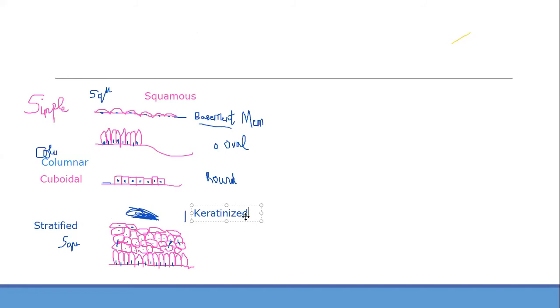If the layer on top is not there, what name do we give? It is called non-keratinized. So if the keratin layer is there, we call it keratinized stratified squamous epithelium, and if the keratin layer is not there, we say non-keratinized stratified squamous epithelium.